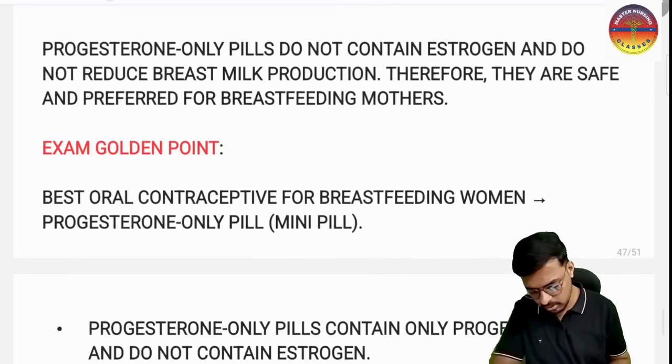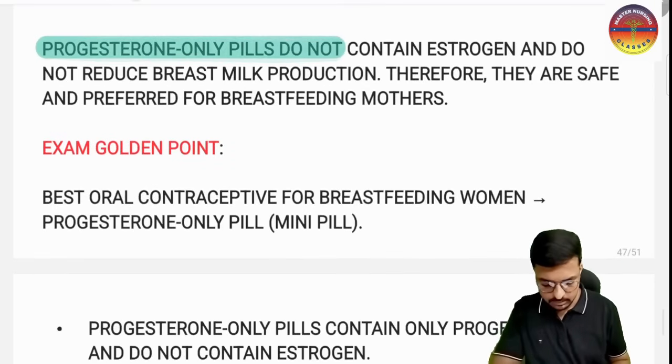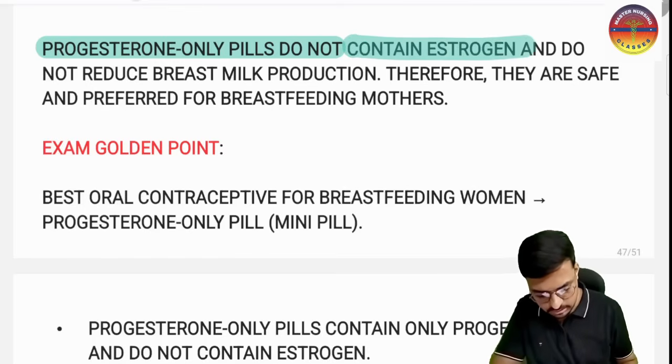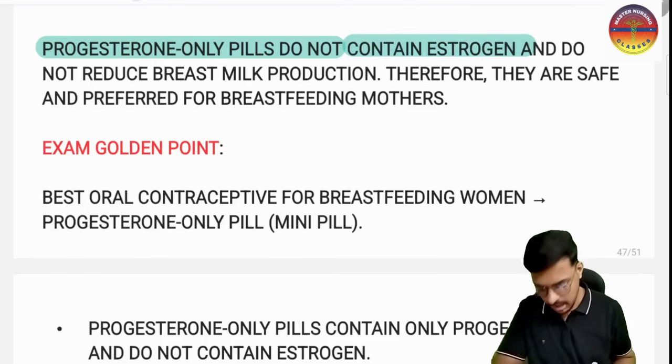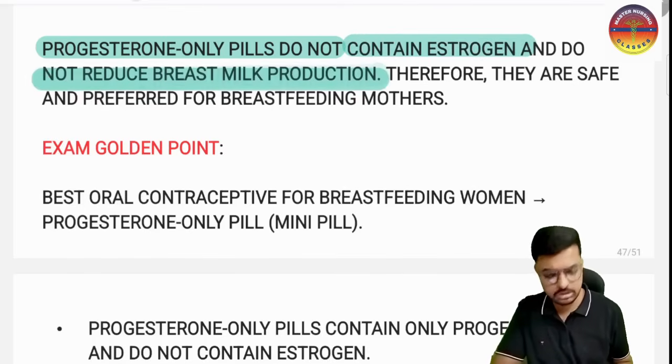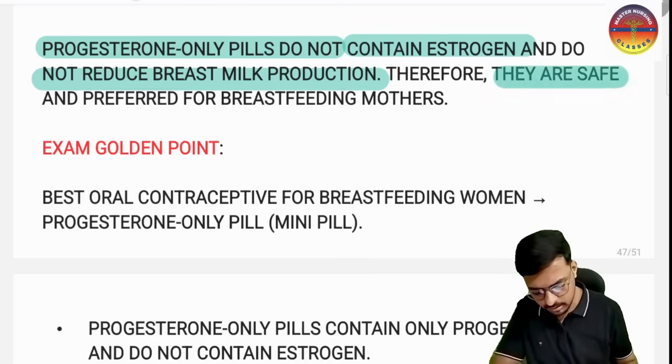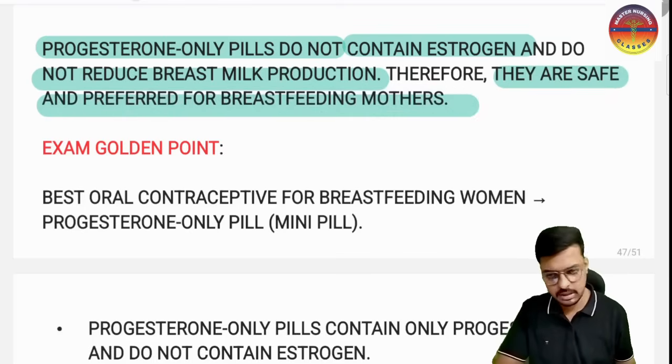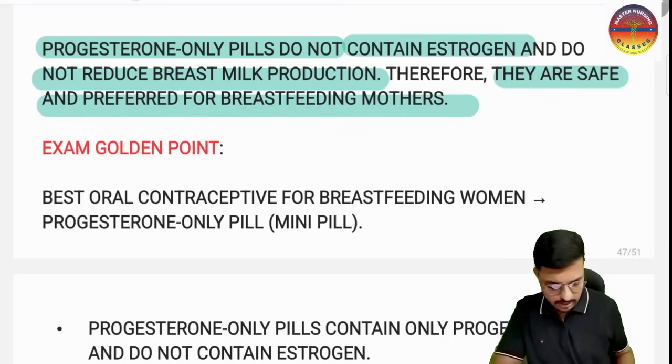And the progesterone only pill does not contain estrogen, and does not reduce breast milk production. Therefore, they are safe and preferred in breastfeeding mothers. Very important, clear statements from your K-Park book.